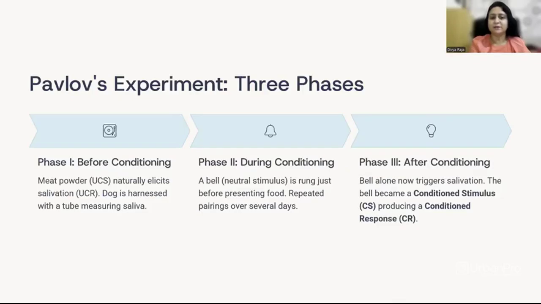So he conducted his experiment in 3 phases. The first phase is before conditioning. Here he presented the food in the form of meat powder, and this is called the unconditioned stimulus. The salivation that happens in animals or humans is something natural when we see food or when we have food in our mouth, right? So the meat powder elicits salivation, and this is an unconditioned response. It happens naturally. We don't have to condition anybody for that.